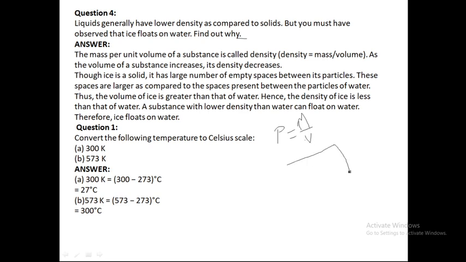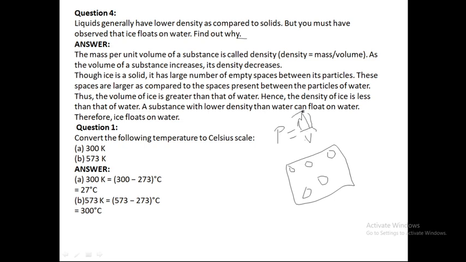And ice has a lot of space between the particles of the ice. And since there is a lot of space between the particles of ice, the mass per unit volume of ice is lower than water.